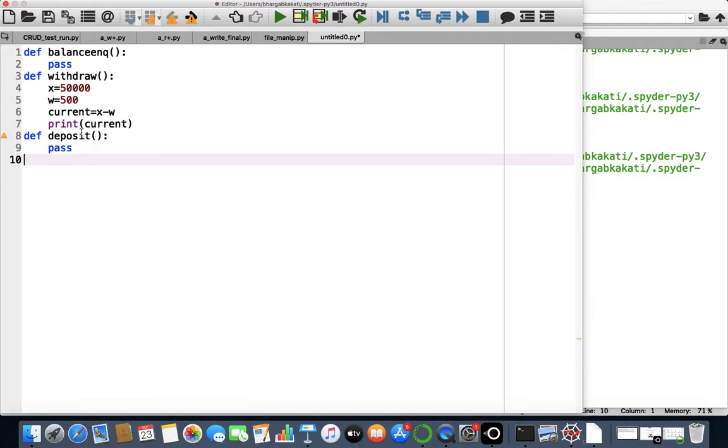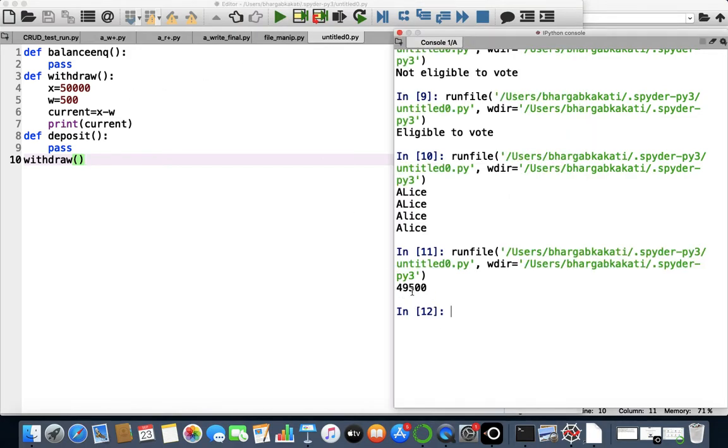And now let's say we'll call the function withdraw and then simply run it. You will find that I'm getting the answer as 49,500. Now how is it running? As Python encounters def, it will simply skip to the next function, which is def withdraw. Then it will skip to the next function, which is line number 8, and then it will skip to the main program, which is line number 10. In line number 10, we have called the function. This is known as function calling. Everything you will get in class 12.